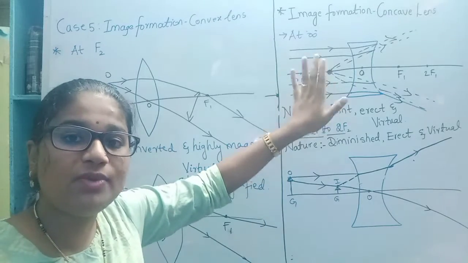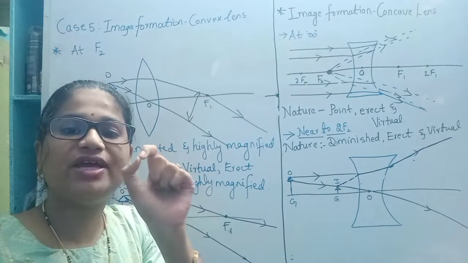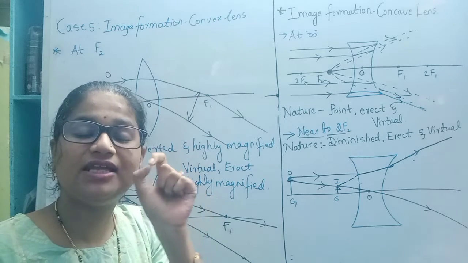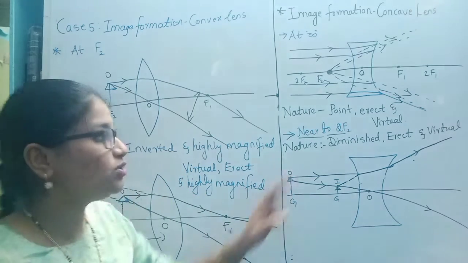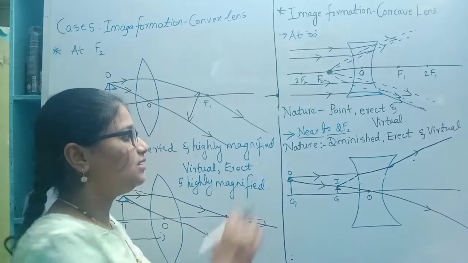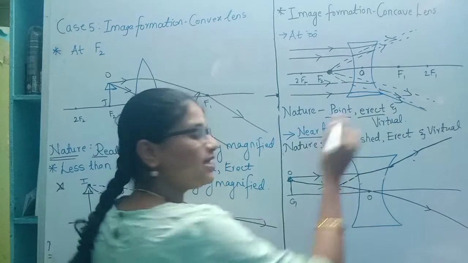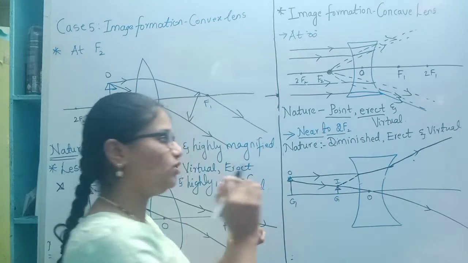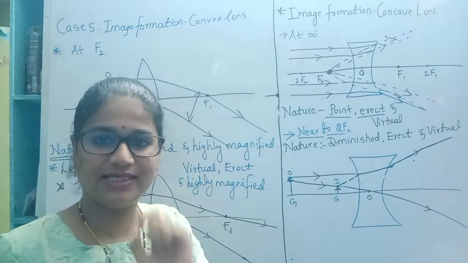The image formed here will be at the principal focus, and it will be very small, or very diminished, meaning a very small size image. That is why the image will be considered a point image here. The nature goes like this. The image will be pointed, erect. It is not upside down. It is straight only. Then virtual. An image will not be caught on a screen.